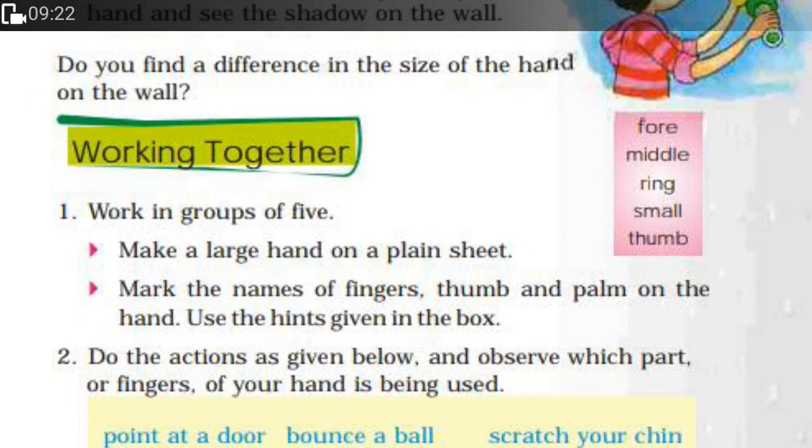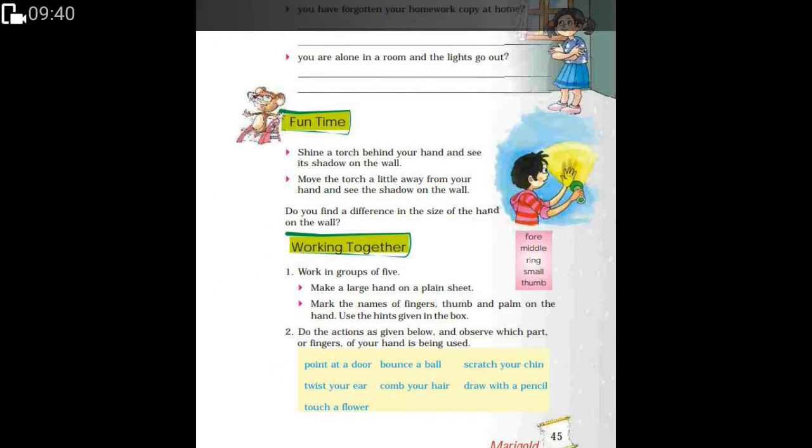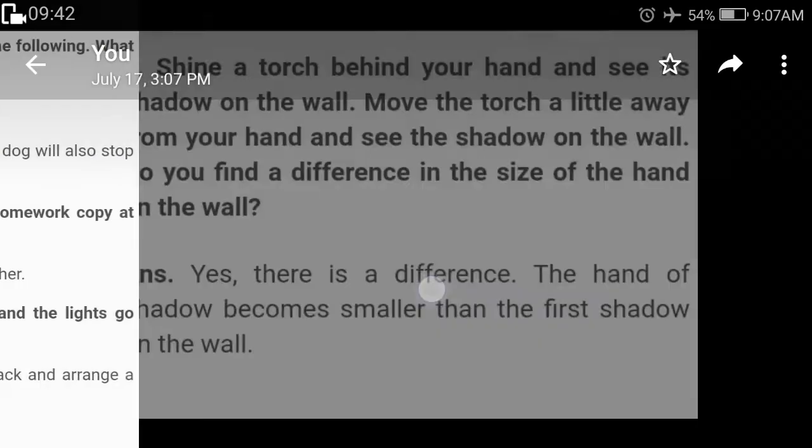Work in groups of 5. Make a large hand on a plain sheet. Mark the names of fingers, thumb, palm on the hand. Use the hints given in the box. Now, the hints in the box are index, middle, ring, small and thumb. Now let me show you a hand with all the names on it.